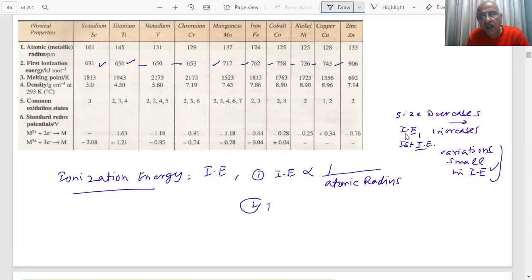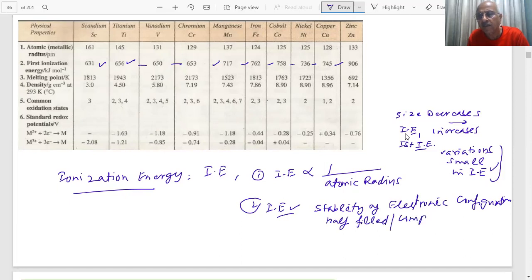Second, ionization enthalpy will also depend on the stability of the electron configuration. For example, half filled or completely filled subshells are more stable. So more energy will be required to remove an electron from a stable configuration.